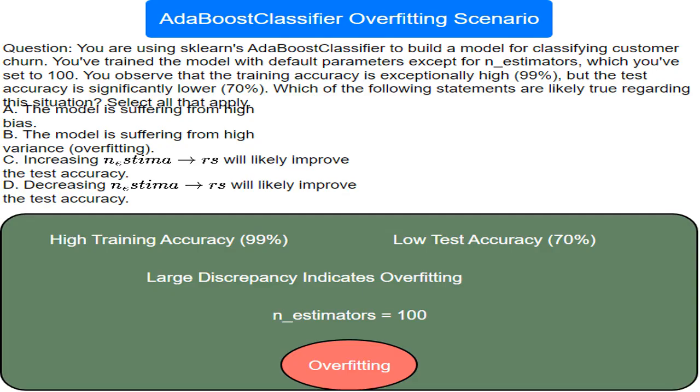I see an overfitting situation with AdaBoost. That's when a model performs great on the data it's trained on, but poorly on new data. Think of it like a student who memorizes the textbook perfectly but can't apply the knowledge to new problems.